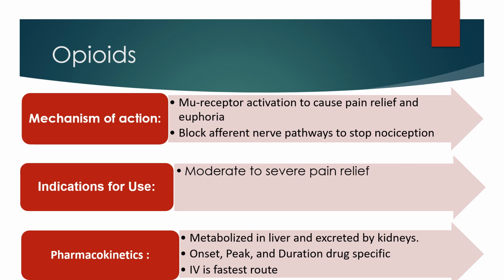IM and sub-Q opioids have faster onsets than oral, but if we're dealing with severe pain, the IV route is the most commonly chosen. In urgent care, you'll see IM opioids given all the time, and at home it will be oral. If we're in the hospital, it may be oral and IV until we can control the pain completely with oral opioids. And most opioids are metabolized in the liver and excreted through the kidneys.